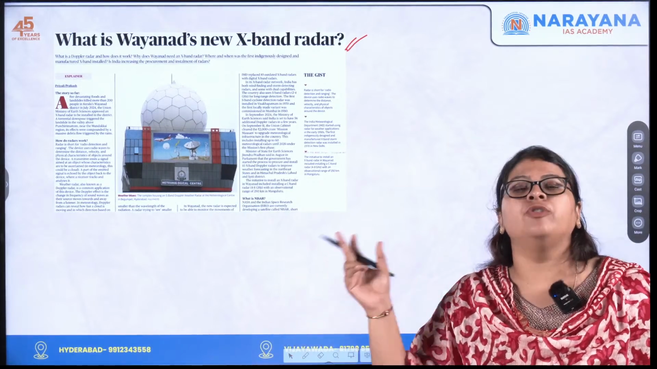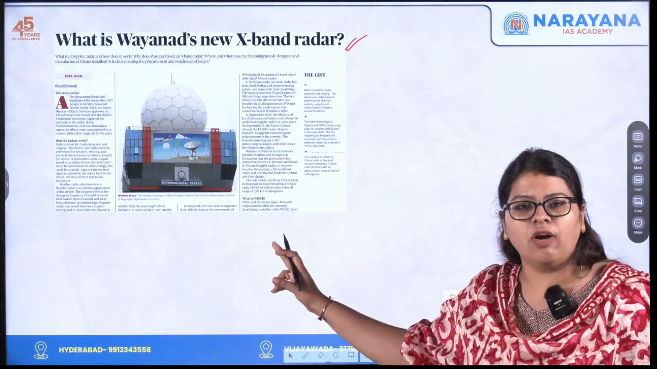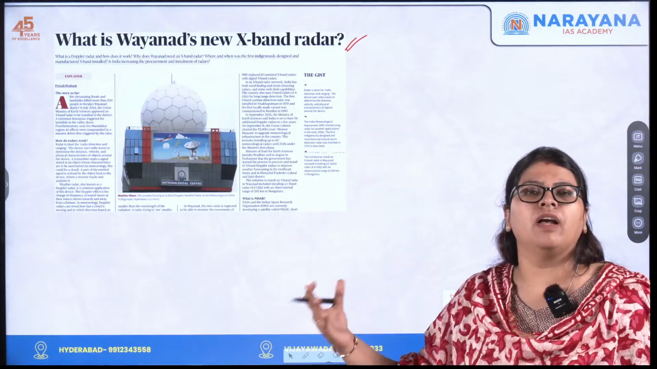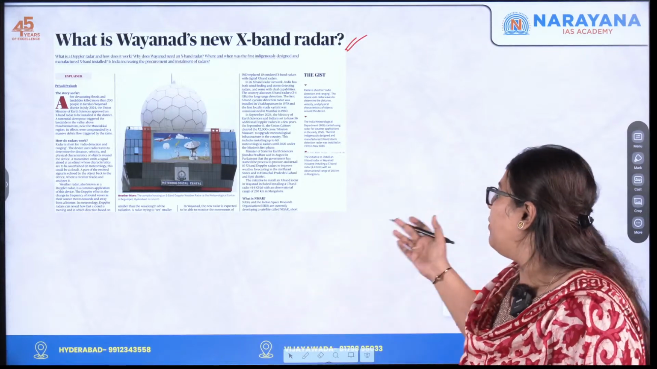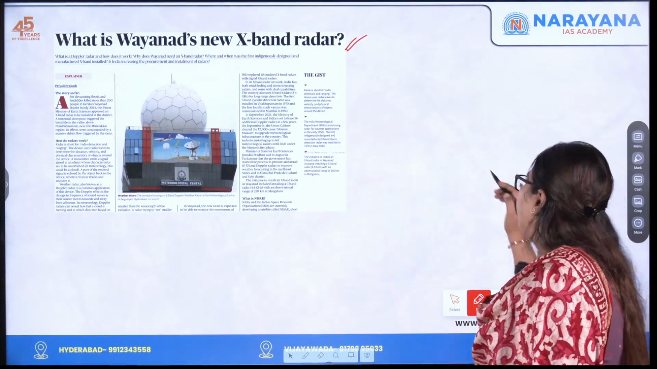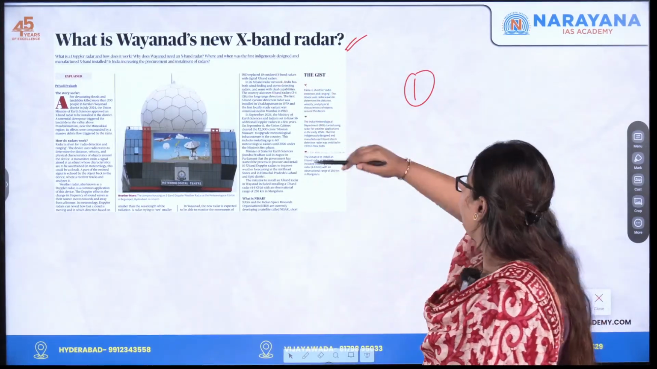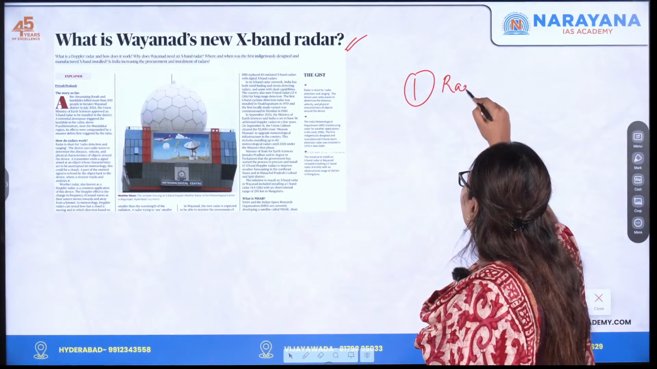In order to prevent that, in order to install this early warning system, the government has come out with such a measure, okay? So now you might have a lot of doubts, okay? So first, in order to understand this X-band radar, you need to understand what you mean by radar.